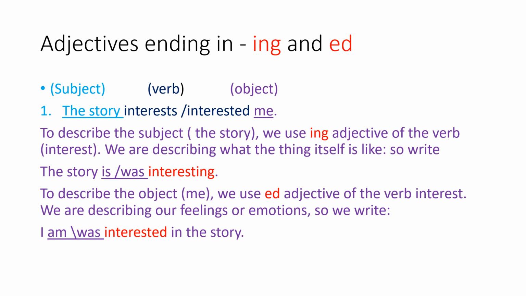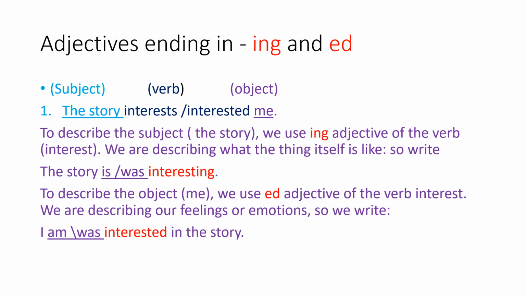So to help you use the right -ing or -ed adjective to describe the subject, the story here, we use the -ing adjective of the verb interest. We are describing what the thing itself is like. So we write the story is or was interesting. Okay, the story is or was interesting.